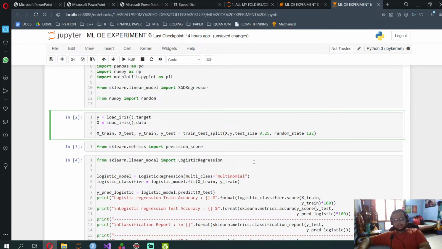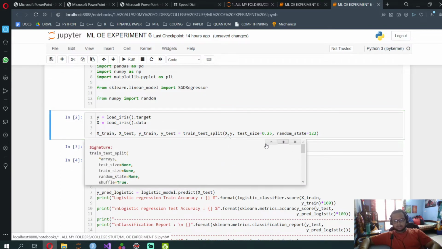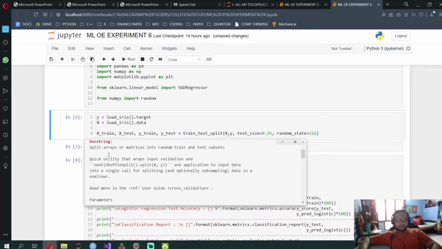I think we've already seen this, but what train_test_split does is it takes two arrays of the same length and returns the train and test of the first array, and the train and test of the second array. It doesn't need to take only two, it can take x, y, z, w, but then you need to put z_train, z_test, w_train, w_test. It splits arrays or matrices into random train and test subsets.